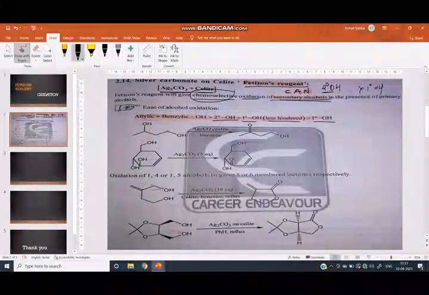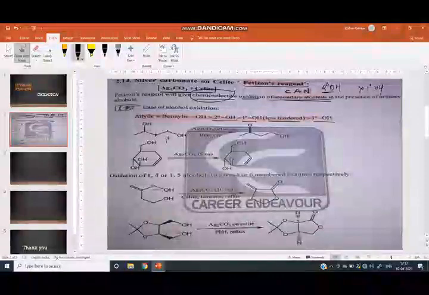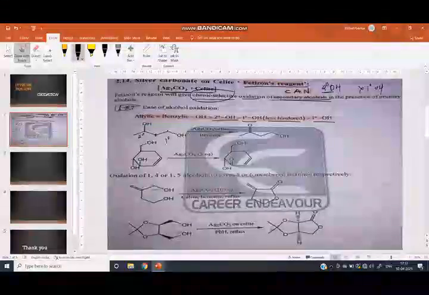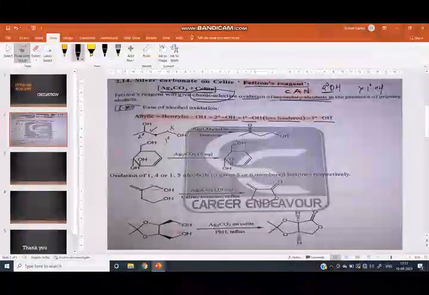Here this OH carbon is attached to only one carbon, therefore it is primary alcohol, and this OH carbon is attached to these two carbons, that is it is a secondary alcohol. And what is the order? Secondary alcohol is oxidized first, then primary alcohol. Therefore here this secondary alcohol oxidation takes place, not the primary alcohol. It oxidizes into a carbonyl group.